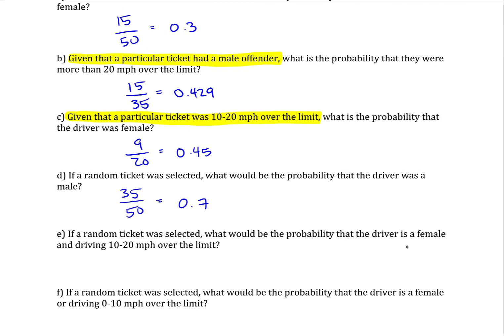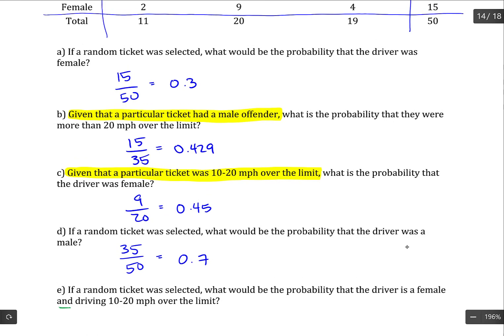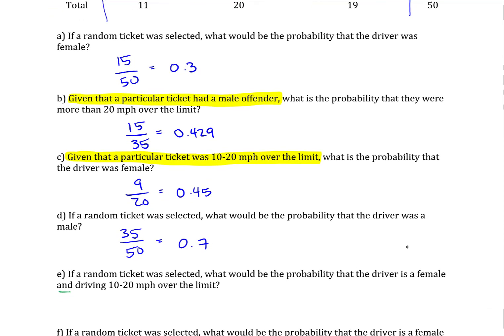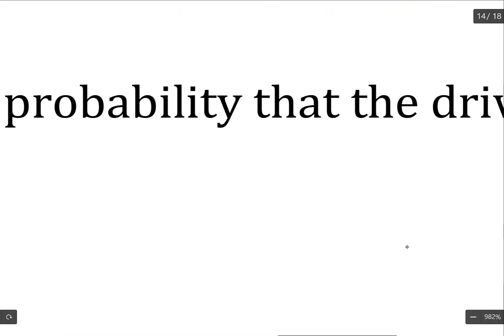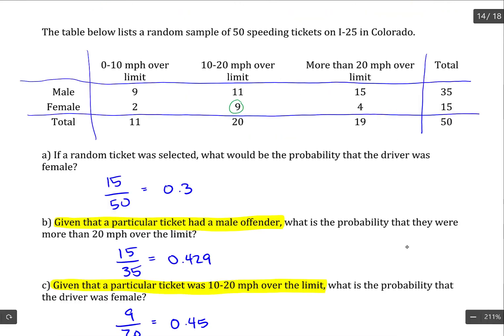If a random ticket was selected, what would be the probability that the driver is a female and driving 10 to 20 miles per hour over the limit? So the "and" with contingency tables tells us to look at the intersection. So the group female and going 10 to 20 over. There are 9 females that are going 10 to 20 over the limit.